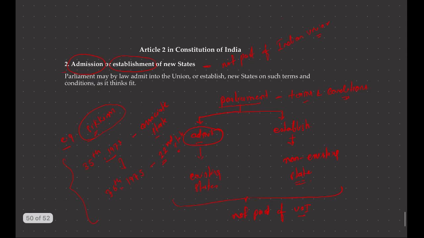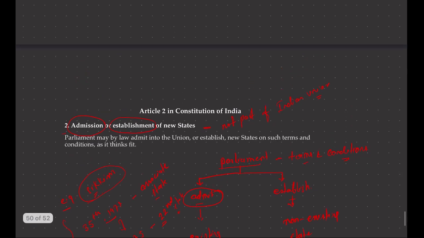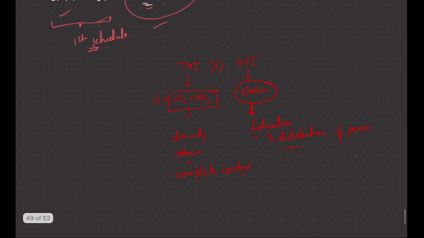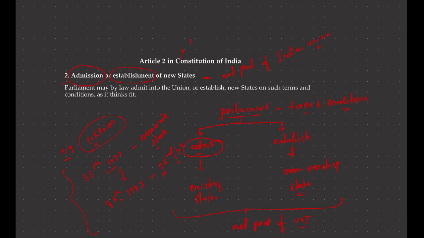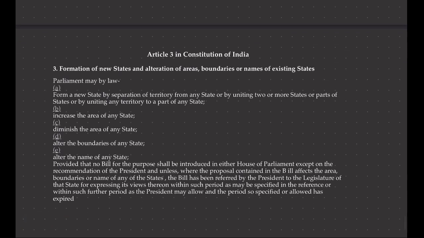We have just read Article 1, and it says that the territory of India includes acquired territory. So Article 2 basically talks about acquisition of territory, and by virtue of Articles 1 and 2, the Constitution has given sanction for the expansion of the territory of India. Do remember this.